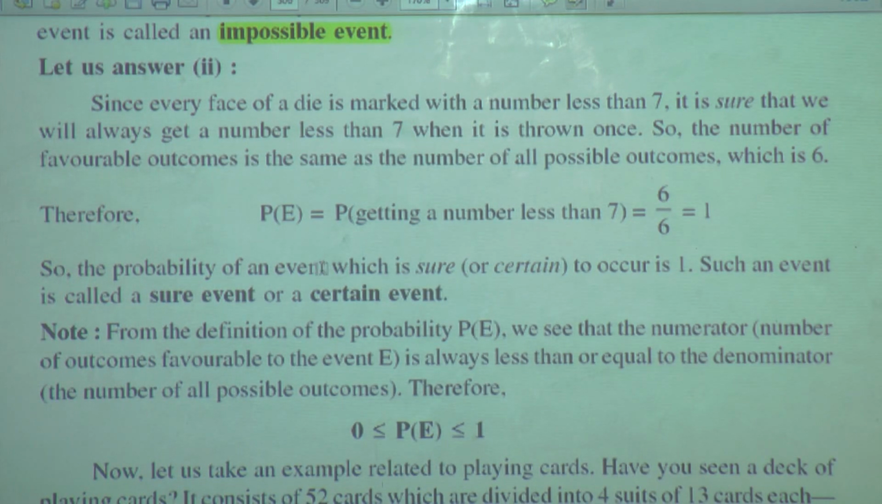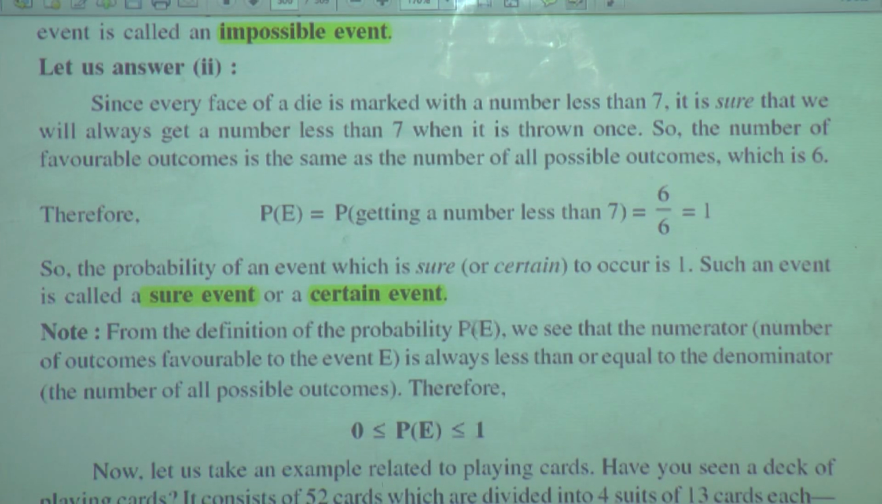So the probability of an event which is sure or certain to occur is 1. Occur means to happen. Such an event is called a sure event or certain event. So the probability of an event which is sure to occur is 1. And what is a sure event or certain event? Such an event is called a sure event, which is going to happen, which we are certain of.